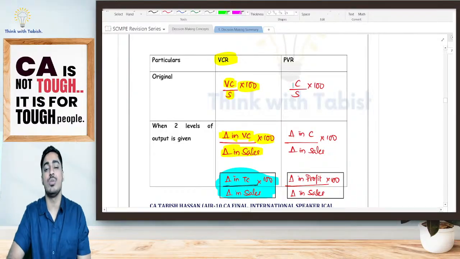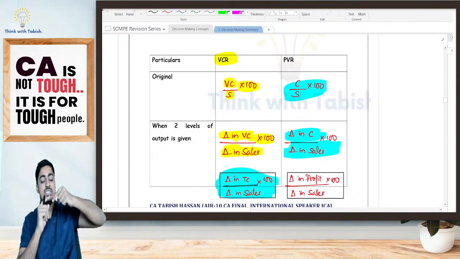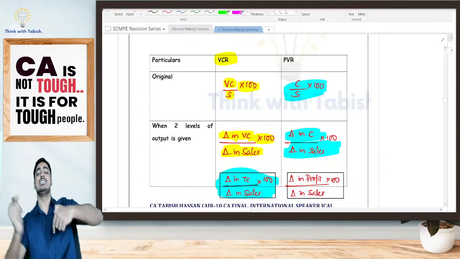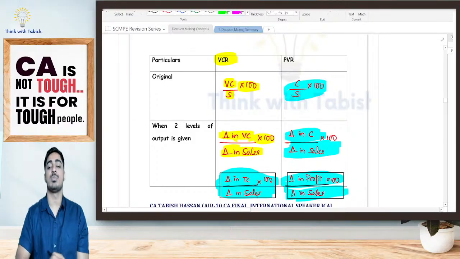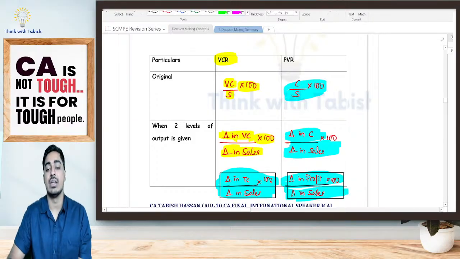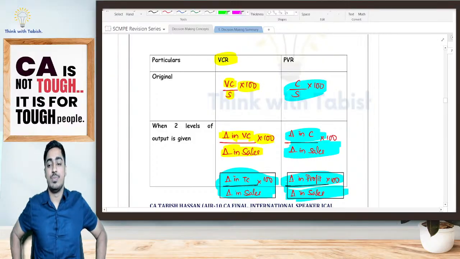PV ratio is contribution divided by sale into 100. I can also tell it is change in contribution divided by change in sale into 100. I know my change in contribution is nothing but my change in profit because my fixed cost is not changing. So you can also tell it is my change in profit divided by change in sale into 100. Is it clear, everyone? So should we continue?